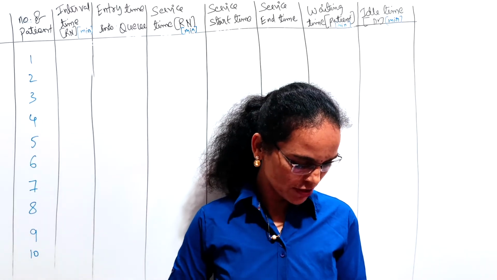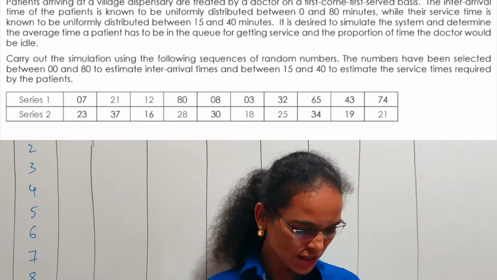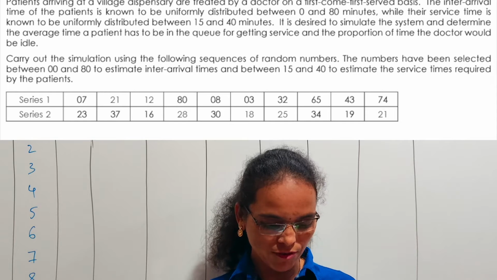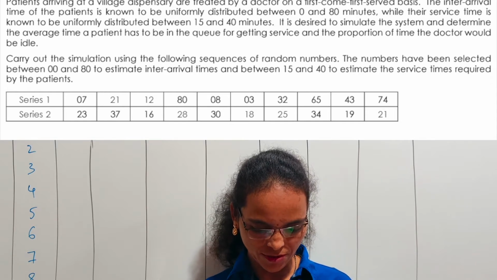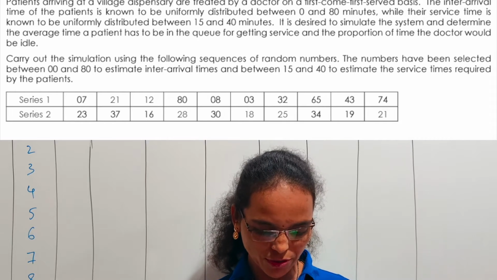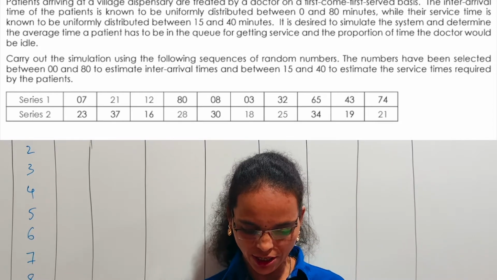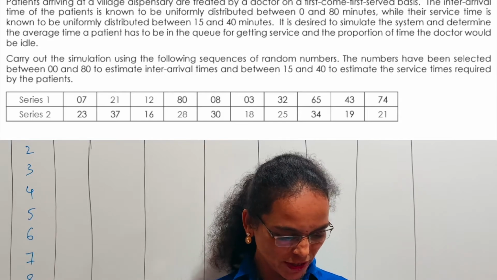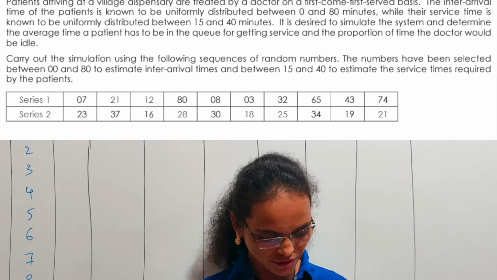The question for today's class is: patients arriving at a village dispensary are treated by a doctor on a first come first serve basis. The interval time of the patients is known to be uniformly distributed between 0 and 80 minutes, while their service time is known to be uniformly distributed between 15 and 40 minutes.